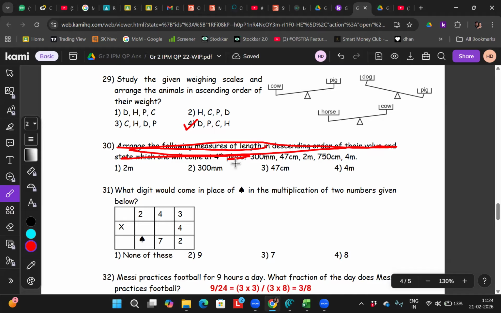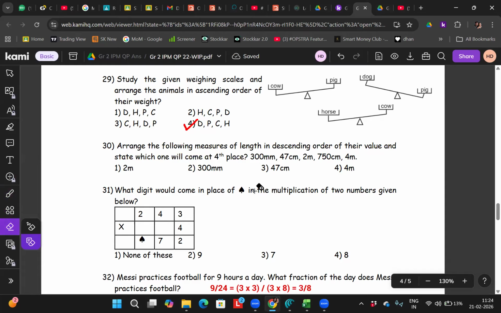Now tell me, how will you solve this question? If you want to arrange this in descending order, how will you solve it? Arrange the following measures of length in descending order of their value and state which one will come at fourth place. Correct? The first is 300 millimeters.